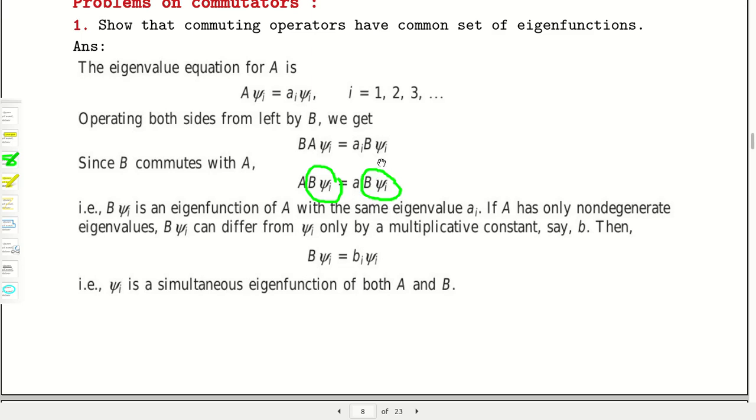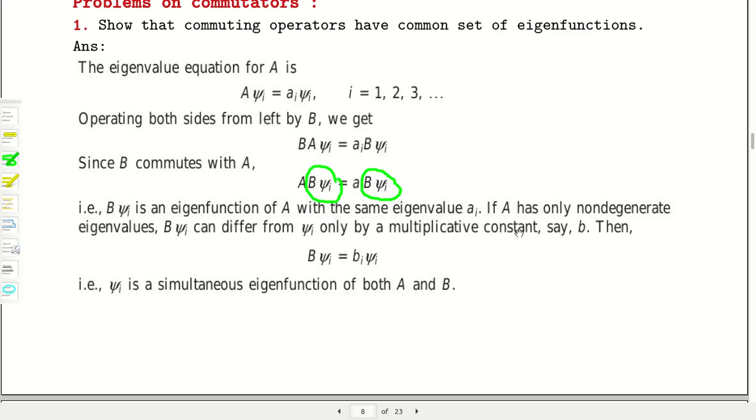We began with psi as the eigenfunction of the eigenvalue a, but here you can see that B psi is again an eigenfunction corresponding to a. If the eigenvalue a is non-degenerate, that is, it doesn't have a number of eigenfunctions corresponding to it, I will discuss degeneracy and non-degeneracy in detail in my next lecture.